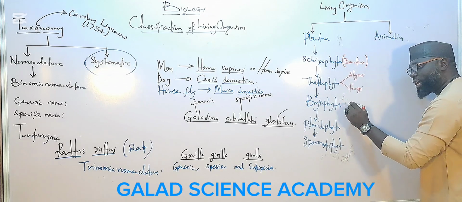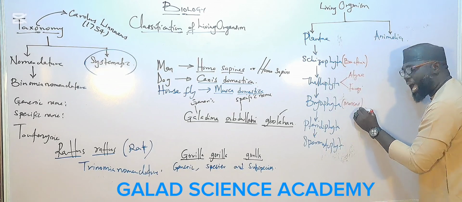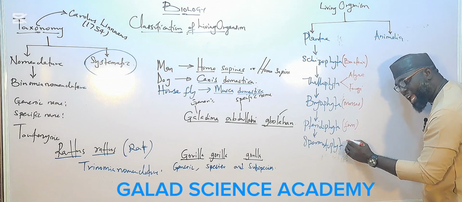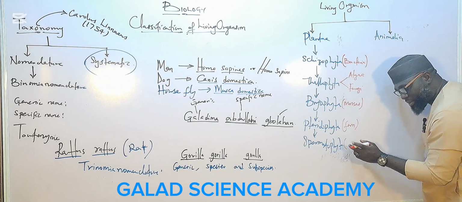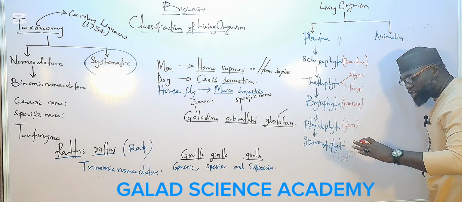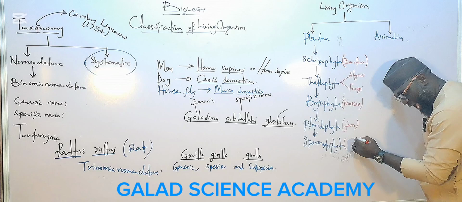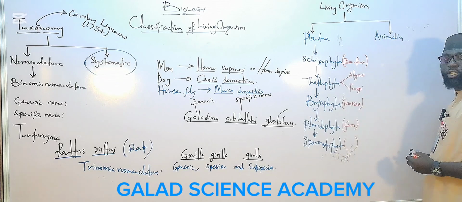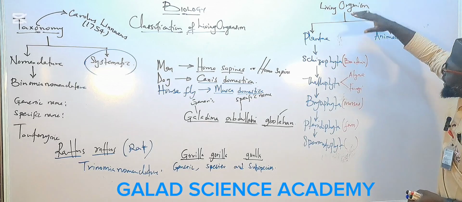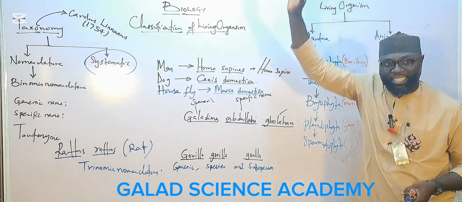In this one, we have what we call moss plants and liverworts. In this one, we have fern plants, and here we have the advanced plants in our surrounding, like mango tree, orange tree, palm oil tree, palm tree, and others in Spermatophyta.